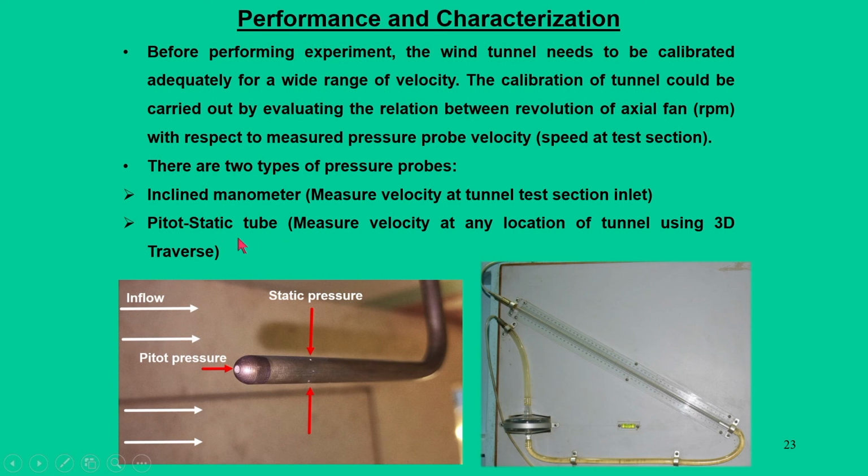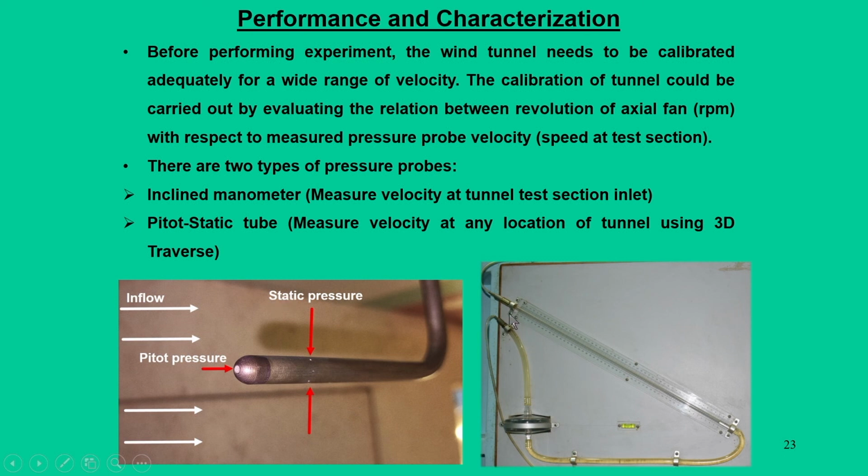For different demands, requirements or situations, we can use different methodologies like an inclined tube manometer or a pitot static probe. You see here a pitot static probe that measures the pitot pressure as well as the static pressure, and the difference gives you the velocity.